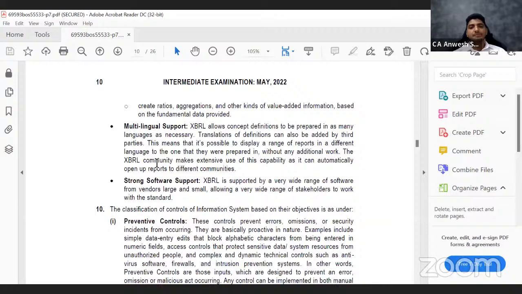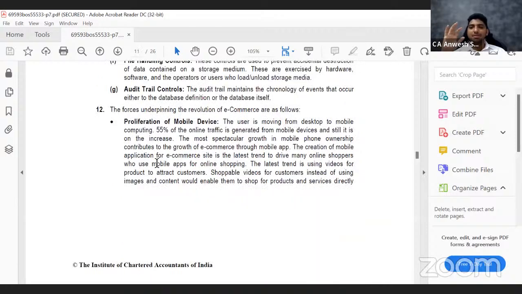The first one is proliferation of mobile devices. That means everybody is using a mobile device. Earlier days, having a computer in the house was a status symbol, just like how we say today somebody has a Rolls Royce or a Mercedes Benz at their house. Back then, computer was a big thing. But today, everybody has a mobile phone. So if everybody has a mobile phone, everybody has access to the e-commerce entity. Somebody can sit at home and order.